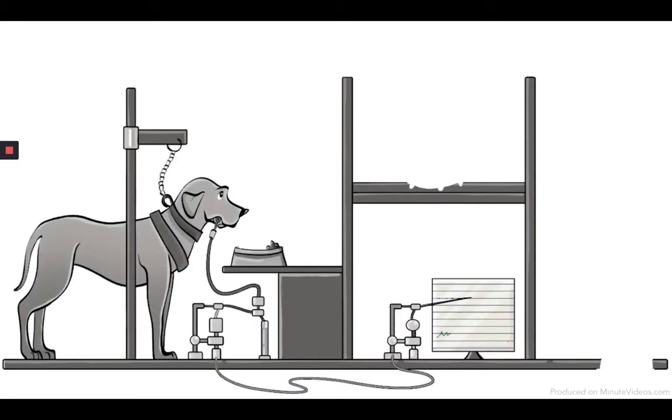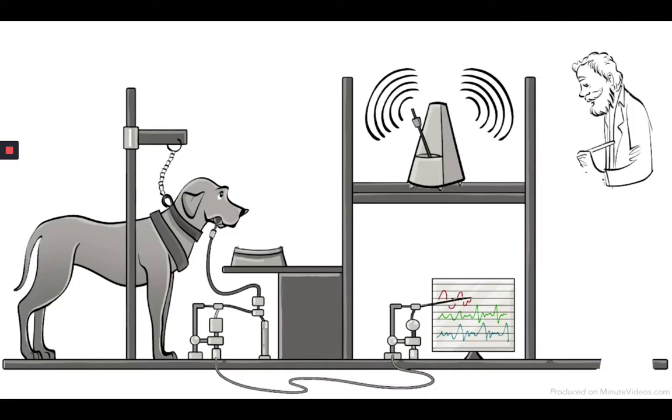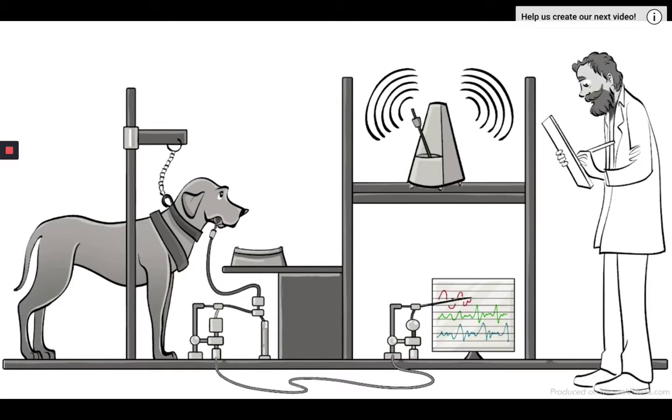First, he served the dog food. Then, he served food while playing the sounds of a metronome and repeated the process a few times. Finally, he removed the food and only played the metronome. The dogs began to salivate in response to the metronome alone. Pavlov concluded that if a new stimulus was present when the dog was given food, then that stimulus became associated with food and caused salivation on its own.